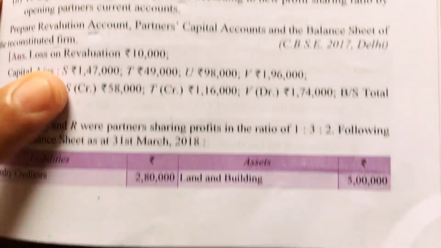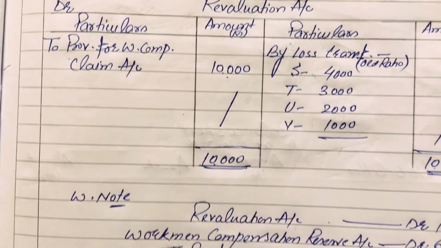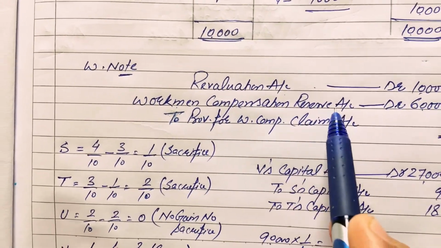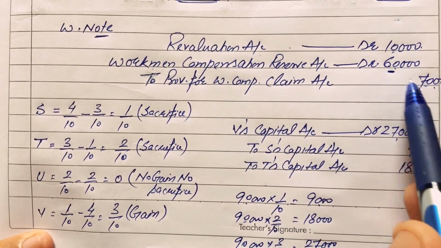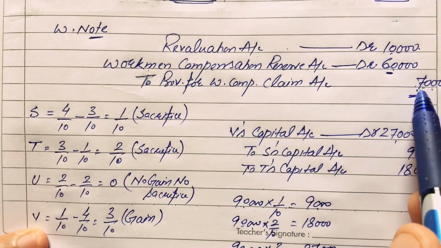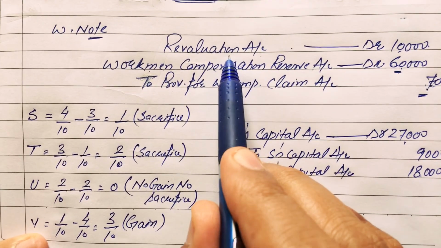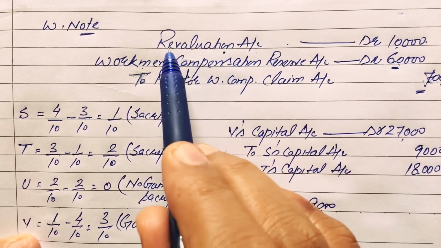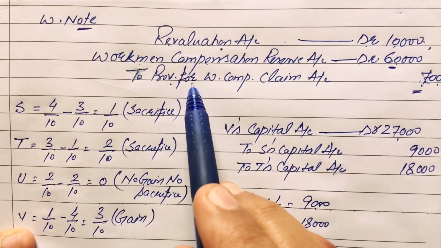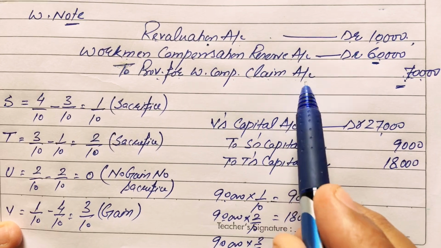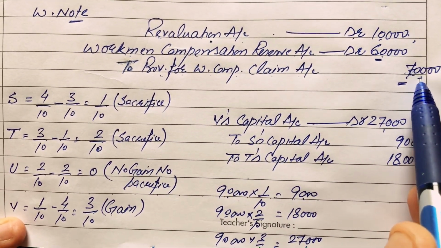In this case, the treatment will be: workman compensation reserve account debit 60,000, because the claim is more than the reserve. That's why the excess amount of claim will be charged to the revaluation account. So revaluation account debit rupees 10,000 to provision for workman compensation claim account 70,000 rupees.